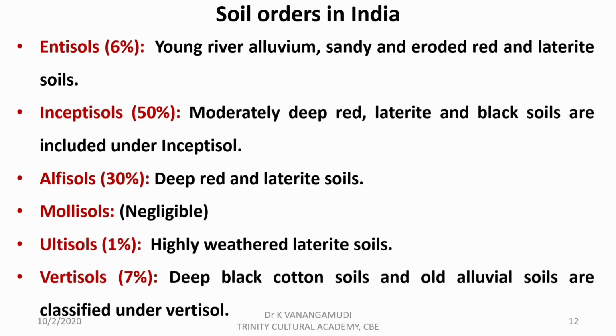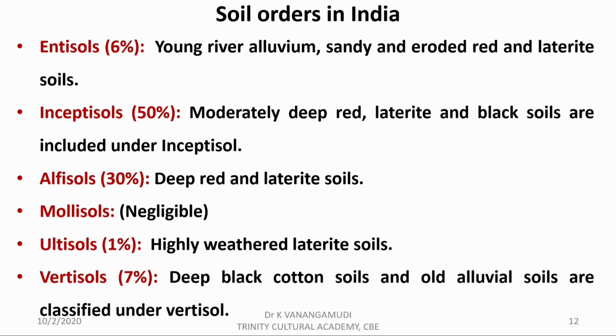Next we see soil orders in India and its distribution percentage. Entisol consists of young alluvial soil and some parts of red and laterite soils and distributed about 6%. Next one is inceptisol, which is highly distributed in India about 50% and consists of deep red, laterite and black soil.